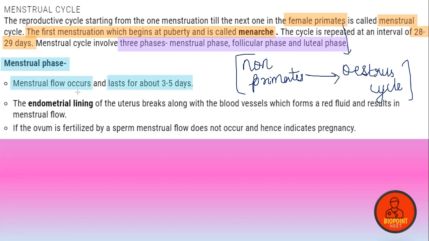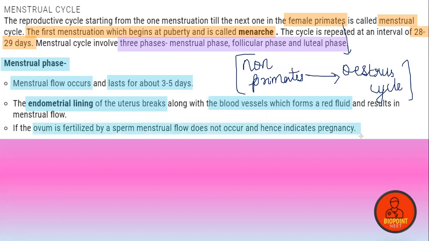How does the menstrual flow occur? The endometrial lining of the uterus breaks along with the blood vessels, which forms a red fluid, resulting in the menstrual flow. So what are the components of the menstrual flow? The endometrial lining, blood, mucus, broken blood vessels, along with the unfertilized ovum. If the ovum is fertilized by a sperm, menstrual flow does not occur, and hence it is an indicator of pregnancy.